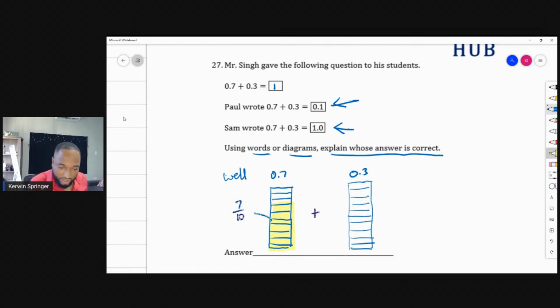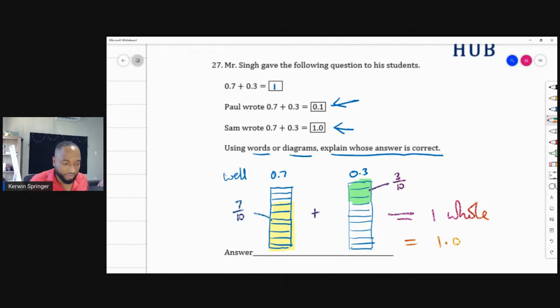That's 10 parts. And now we have to shade the remaining 3 parts. So this is 3/10. And we add this up, we get 1 whole, which is equal to 1.0.